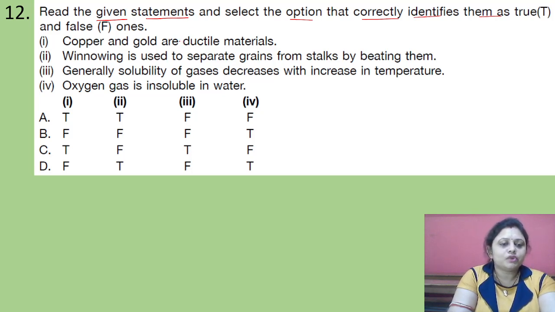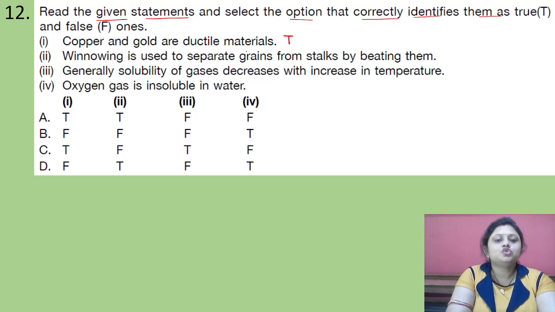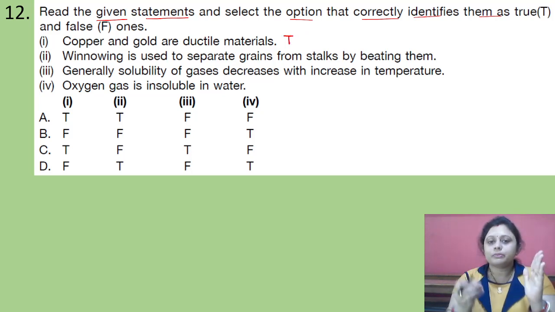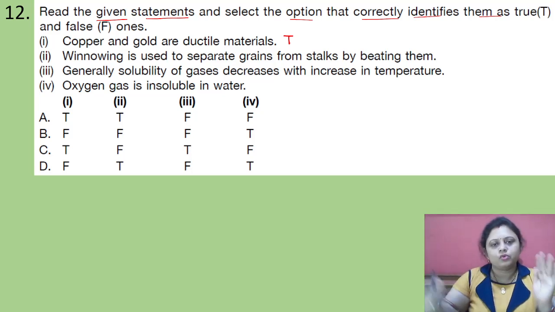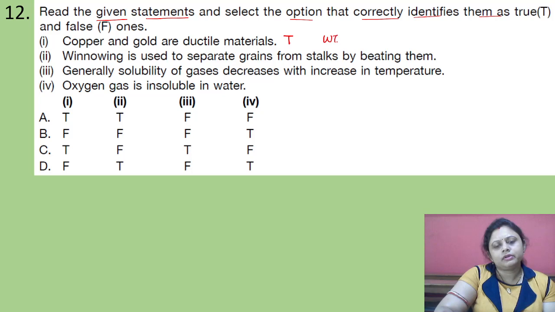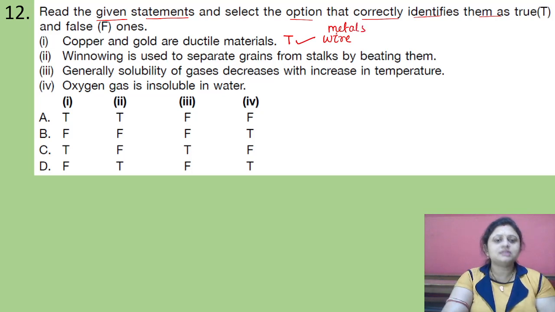So the first one, copper and gold are ductile materials. This one is true. Ductile materials means from the materials a wire can be drawn. So this one is correct. From almost all the metals we can draw wire, and that's why they are ductile materials.